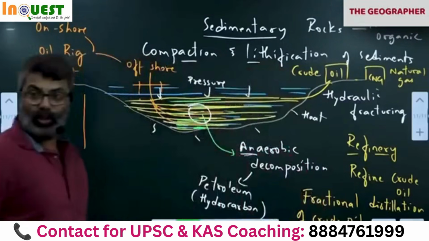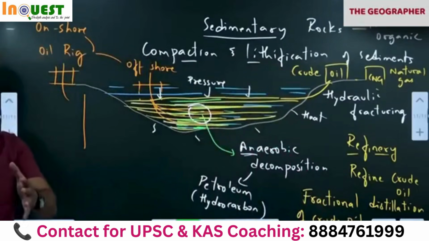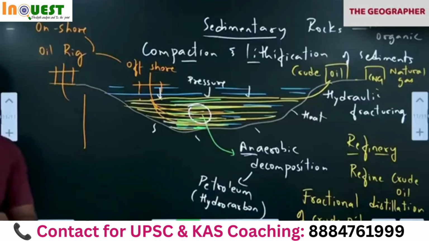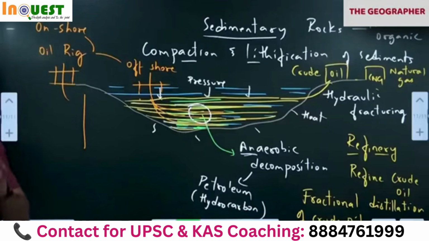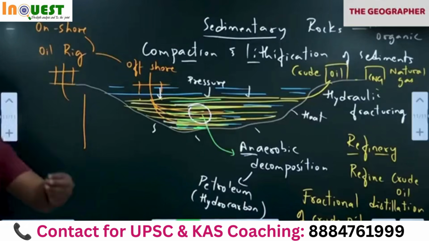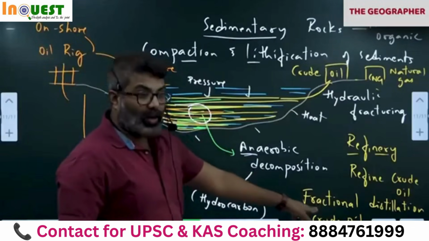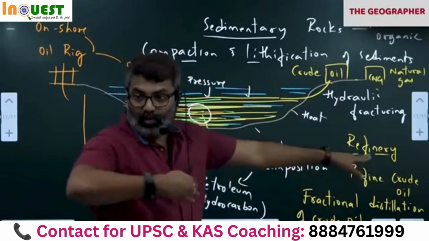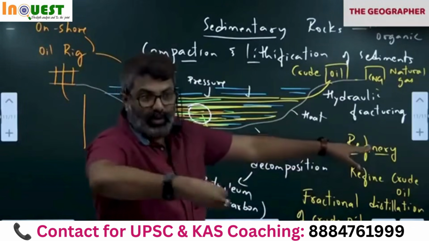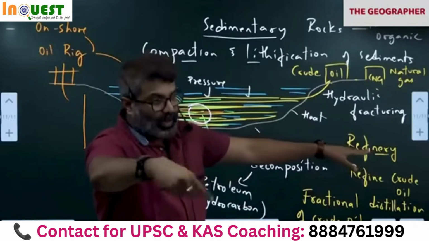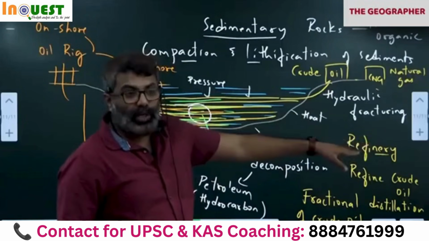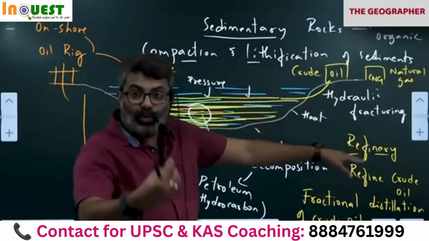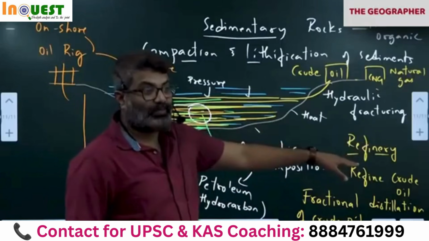It means the refining process. Once one refinery is set up, a lot of industries will come around it. We call them petrochemical industries. What are petrochemical industries? Industries which use the raw materials of a refinery. Whatever raw material comes out, like the naphtha I told you about, is used by other industries. They are called petrochemical industries.